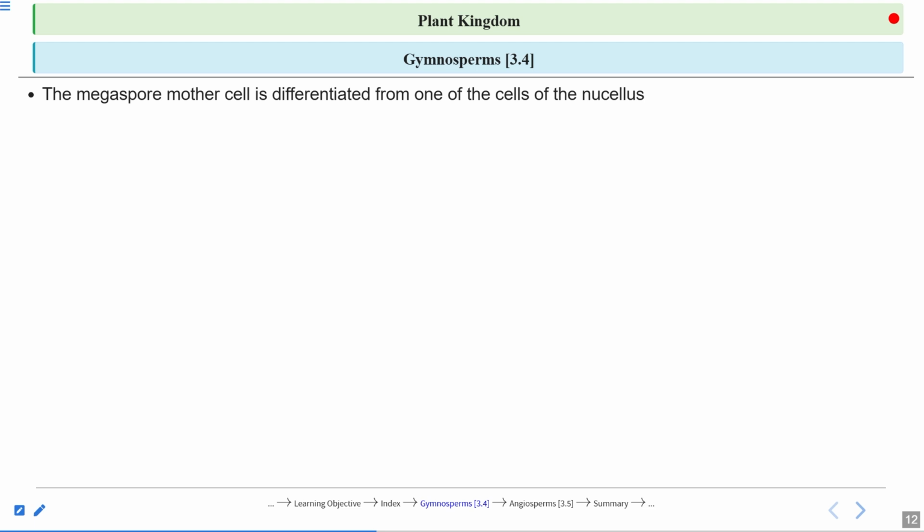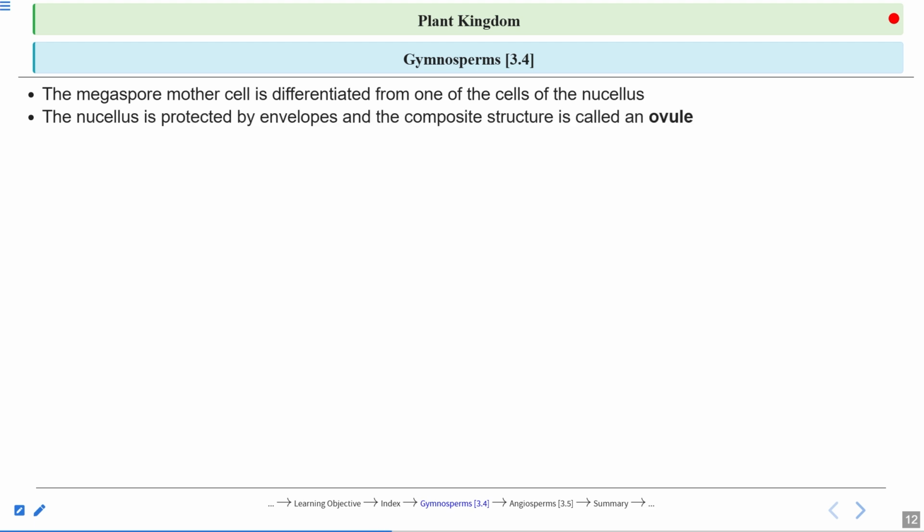If you spread your palm, and four or five students come and join their palms together, it forms a rosette-like structure. The nucellus is protected by the envelopes, and the composite structure is called the ovule. The nucellus has just an envelope, and that structure is called the ovule.